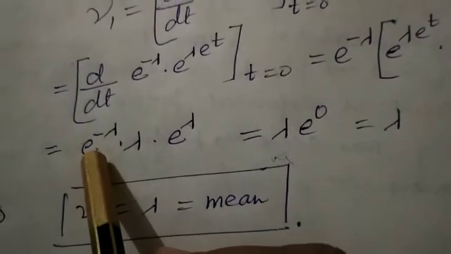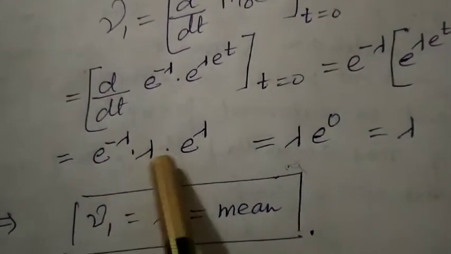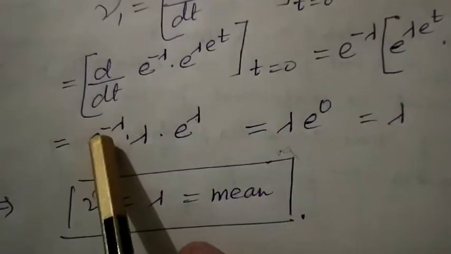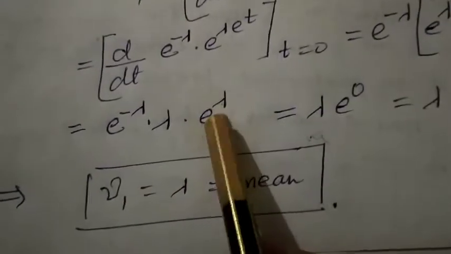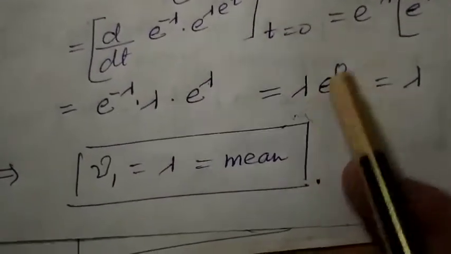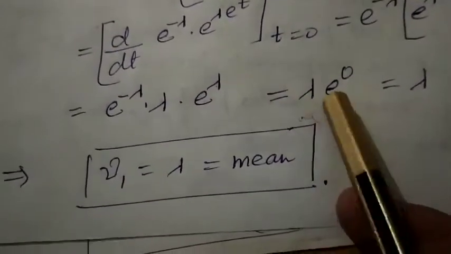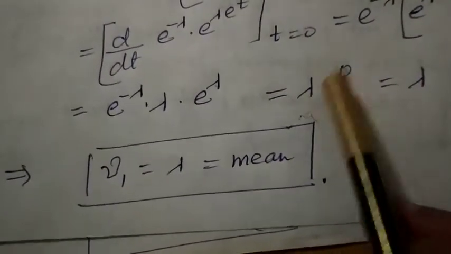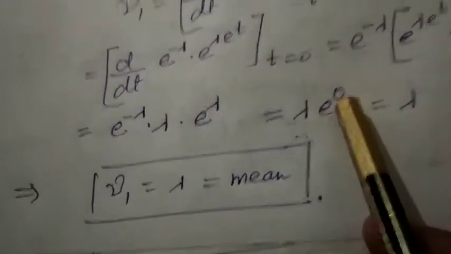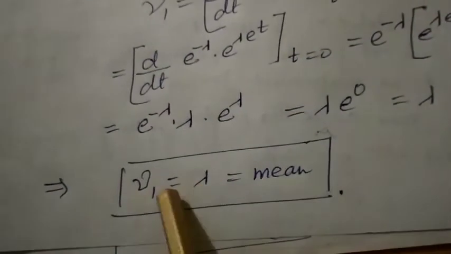Lambda e to the power lambda, and this becomes e to the power minus lambda. Here e to the power minus lambda into e to the power lambda, both neutralize each other. This becomes e to the power 0. Now lambda e to the power 0, e to the power 0 becomes 1. Now the mean nu1 is equal to lambda. So in this way we can find the mean of the distribution, lambda.